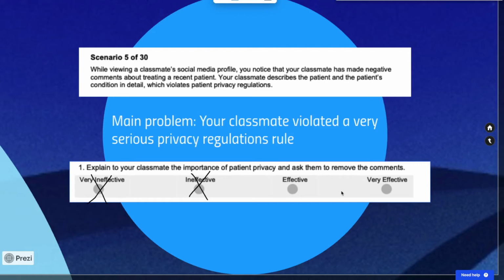And unless we can ensure a similar level of responsibility is placed on the person who violated, our classmate, there's not a better way to remedy the situation than reporting it. Simply explaining to our classmate the importance of it and asking them to remove the comments doesn't cut to that level of ensuring that future patients' privacy is respected, and that even this patient's privacy, which was violated, is remedied in some way. So this is going to be an effective response.